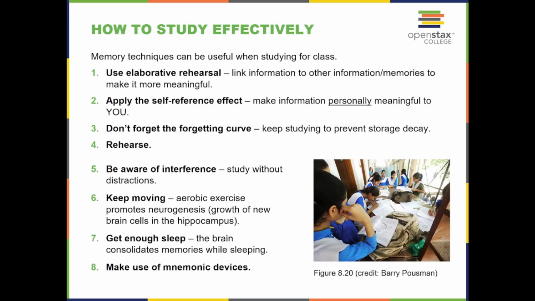How to study effectively. Memory techniques can be useful when studying for class. Use elaborative rehearsal: link information to other information or memories to make it more meaningful. Apply the self-reference effect: make information personally meaningful to you. Don't forget the forgetting curve. Keep studying to prevent storage decay. Rehearse. Beware of interference. Study without distractions. Keep moving. Aerobic exercise promotes neurogenesis, the growth of new brain cells in the hippocampus. Get enough sleep. The brain consolidates memories while sleeping. And then make use of mnemonic devices.